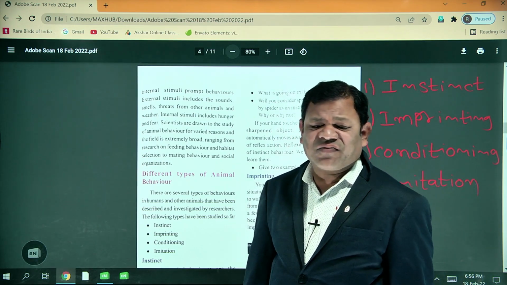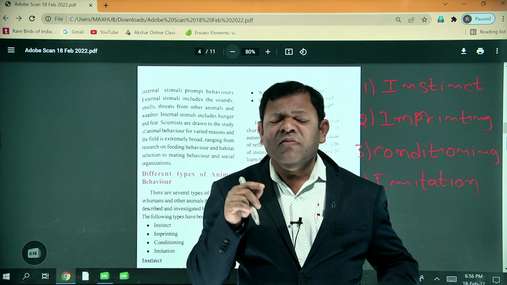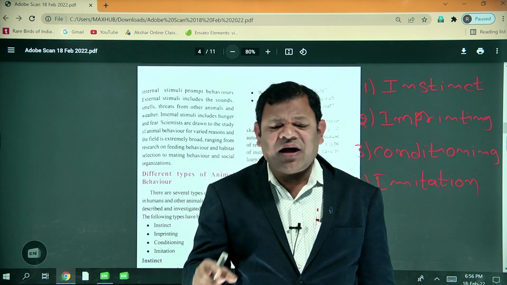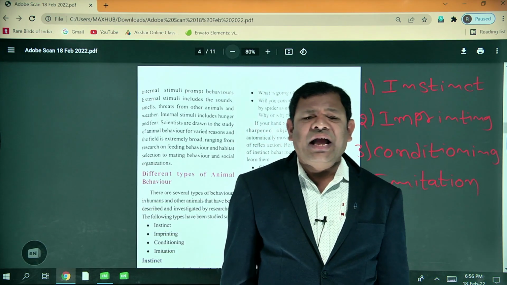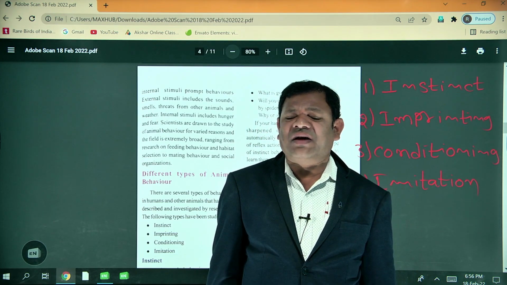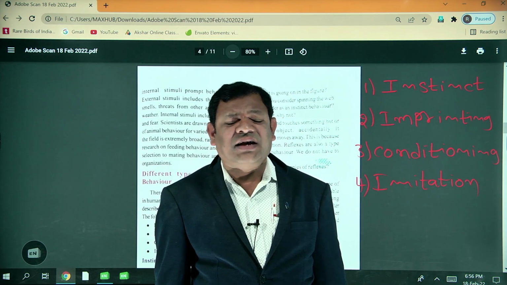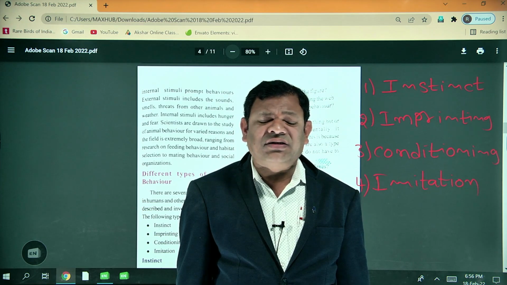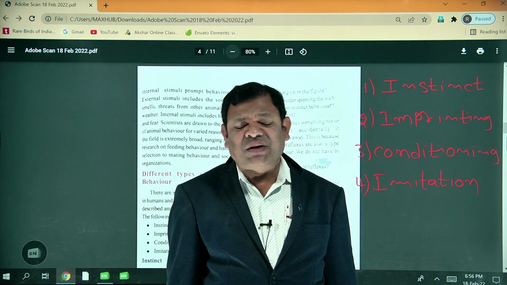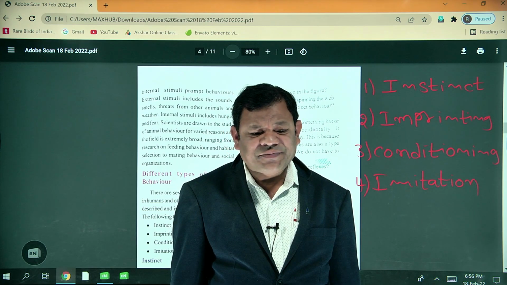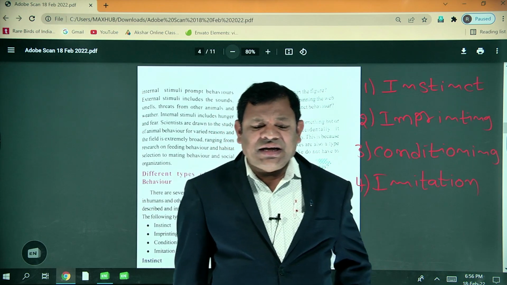Generally, with any hot object we remove our hands, and with any bright light focused on our eyes, we close our eyes. These are all known as reflex actions. Is it clear?